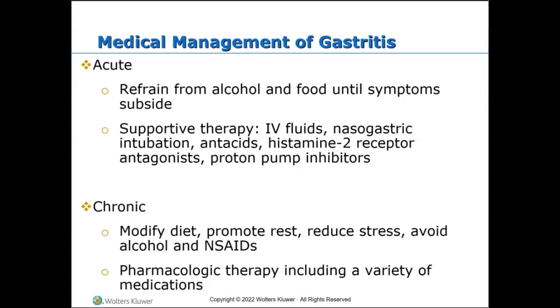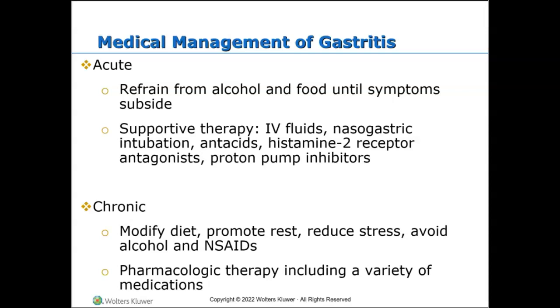Okay, medical management of gastritis. So treatment for gastritis includes total cessation or stopping drinking alcohol, stop smoking, stop taking anti-inflammatory drugs, not eating any spicy food, as well as managing stress. It may involve immunomodulatory therapy, like for autoimmune enteropathy. It could be dietary modification.